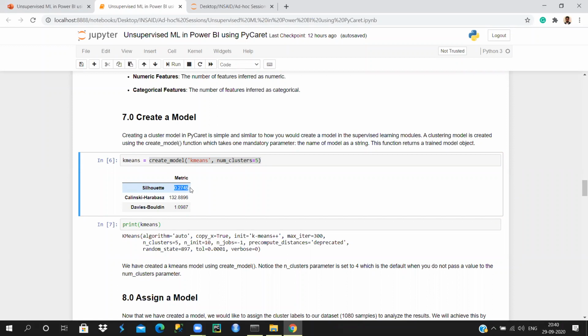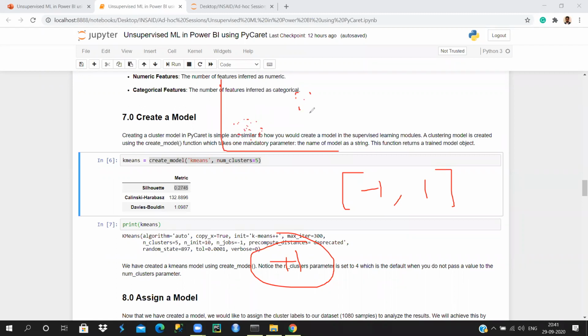Silhouette score is one metric which is in the range of -1 to 1. If you have a value of +1, it means that the data points in your clusters are well separated from other clusters. So let's say you have all your points clustered here, and you have one more cluster here. This is one cluster, and this is another cluster, and the separation between them is pretty good. So you'll have your silhouette score close to +1.